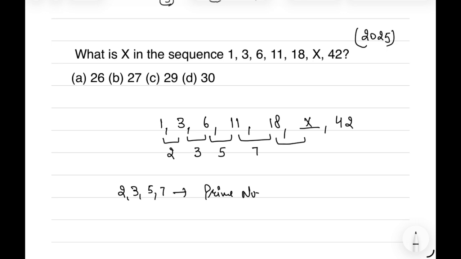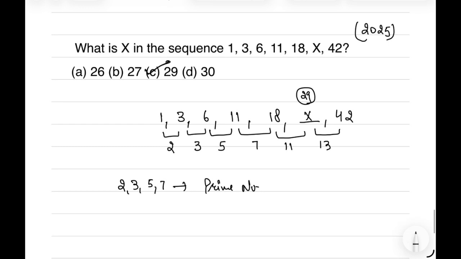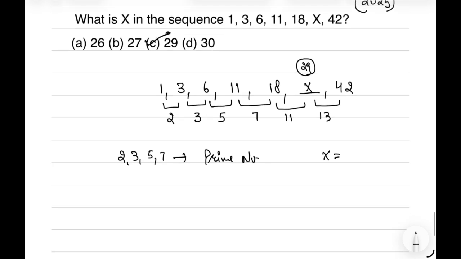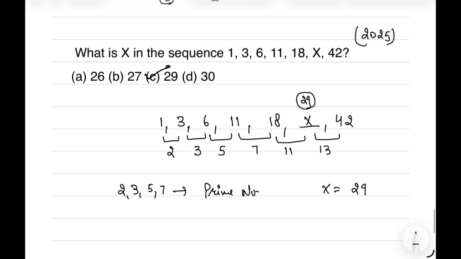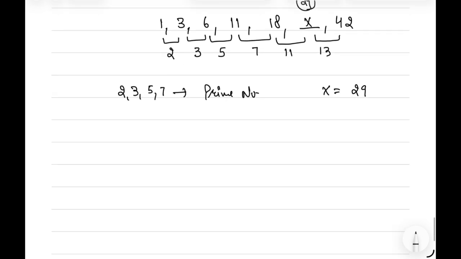So the next prime number after 7 is 11. If we add 11 to 18, we get 29. And after 11, the next prime number is 13. If we add 13 to 29, we get 42. So this is an example of a prime based series. So the missing entry is 29, and the value of x is 29. Option C is the correct answer.